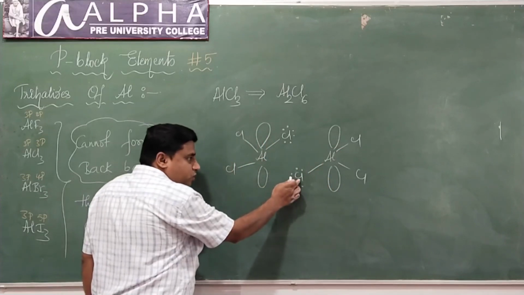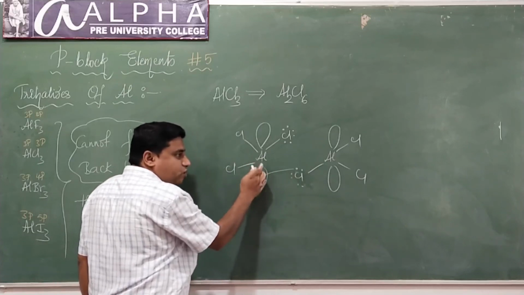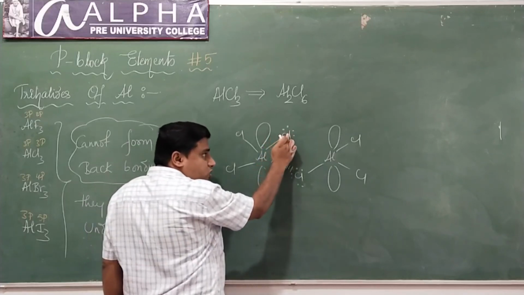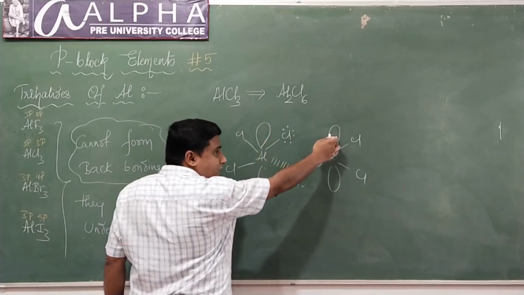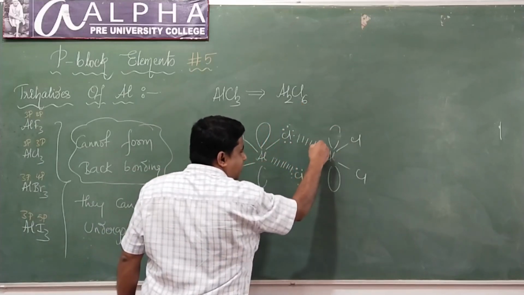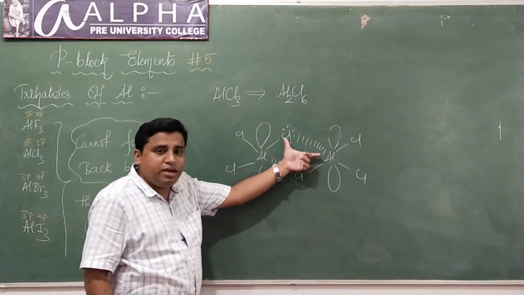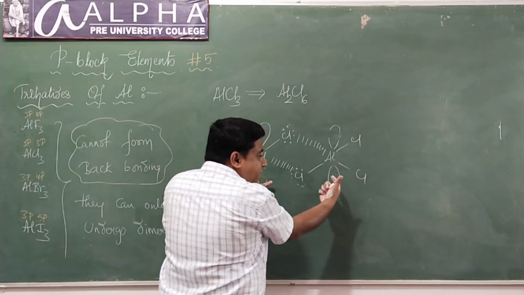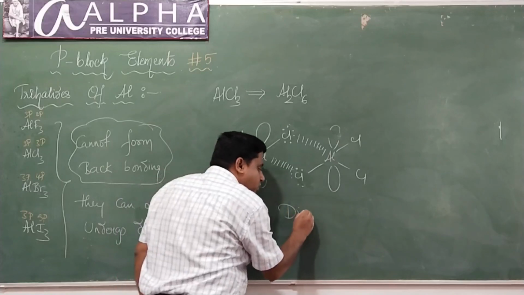Now this chlorine will transfer its lone pair of electrons to the vacant orbital of aluminium and it forms a bond, a bond between aluminium and chlorine. Here also, this chlorine will transfer its lone pair of electrons to the vacant orbital of this aluminium and forms a bond. So there is a coordinate bond between aluminium and chlorine. Therefore these two molecules exist together. Two molecules are combining to form one molecule. That is why this is called a dimer.